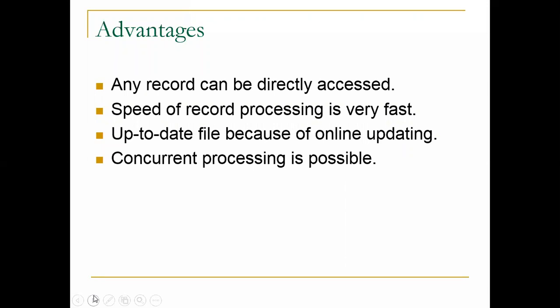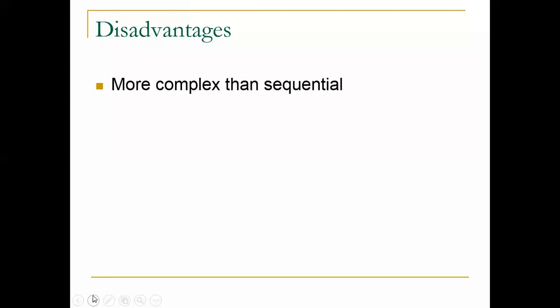So what are the disadvantages? Every concept has some plus points and disadvantages, we can say drawbacks. These are the advantages. What about the disadvantages of direct access file? The most important part is that it is more complex than sequential. In sequential, there is a fixed format, records stored in a sequential manner, with some key values stored. There is a file pointer. We have to open the file, read the data, close the file. These operations are fixed. But in random access, there is no fixed format, so it is more complex than sequential file.